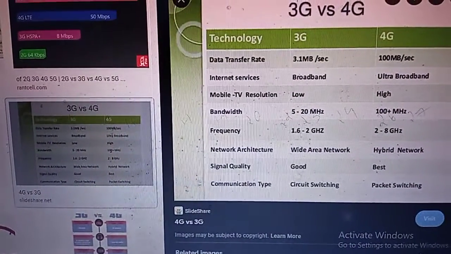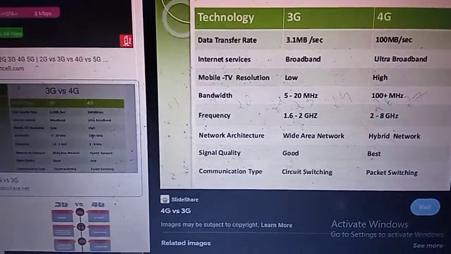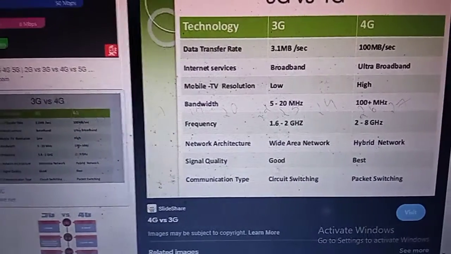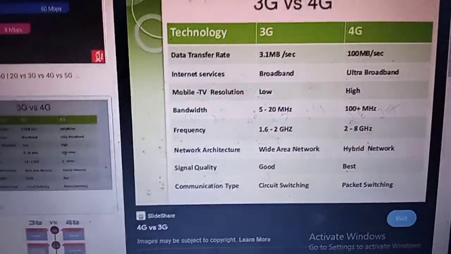That is in the case of 3G, but 4G is ultra broadband, so it offers more speed. Then mobile TV resolution: in 3G it's very low resolution, but in 4G it's very high resolution.